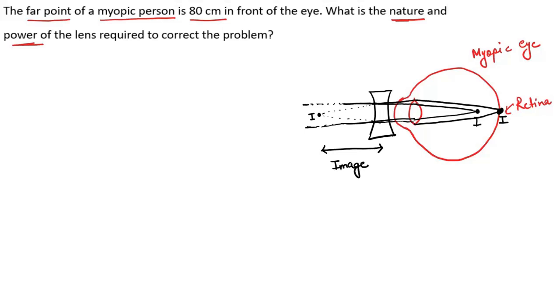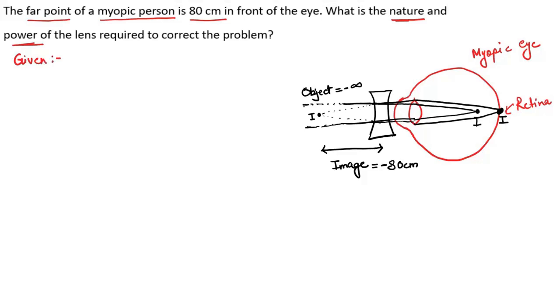And according to the question, the image distance is given as 80 centimeter. Since according to the sign convention the image is formed on the left side, we take it as negative sign. And here the object is at infinity because rays are coming from infinity. So it is infinite distance, and from sign convention it will also be negative. Now we need to find the power. So we have the relation of power and focal length, right? So first we find the focal length. So now let's write the given values.